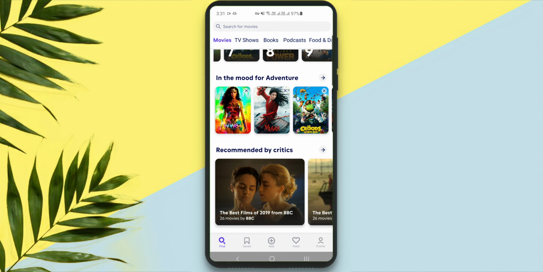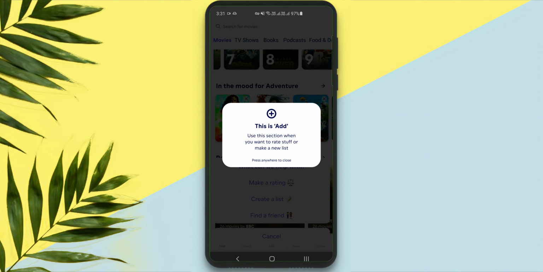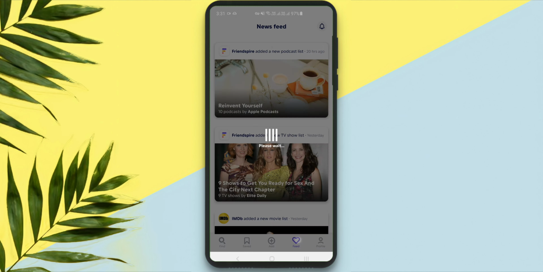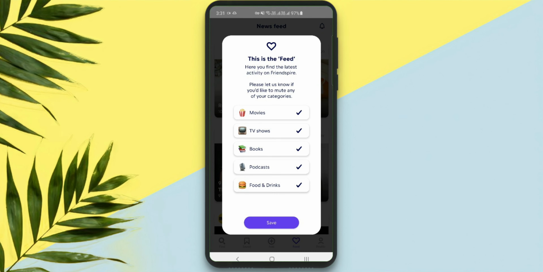Now this was all in the find section. Let's see what the add section has. This is add. Use this section when you want to rate stuff, make new list. Let's see. What can we help you with? Make a rating, create a list, and find a friend. But these are all the things that you can do.